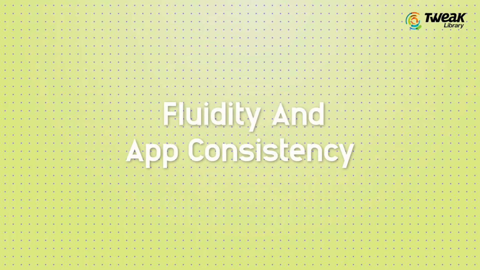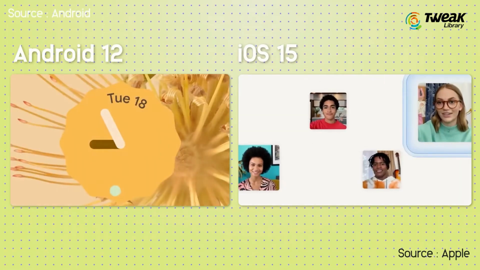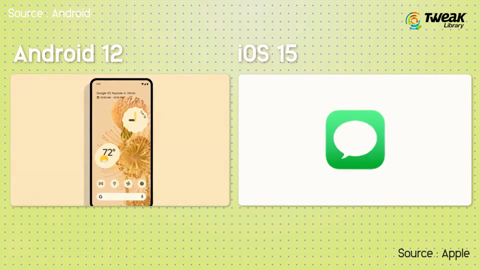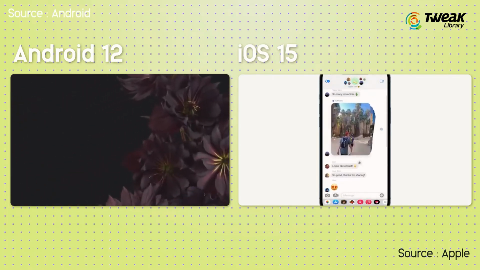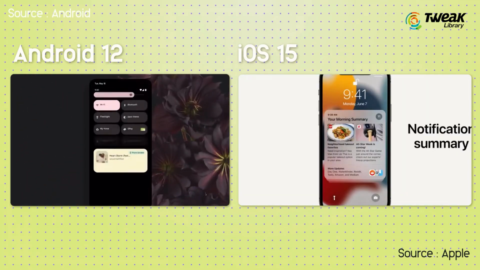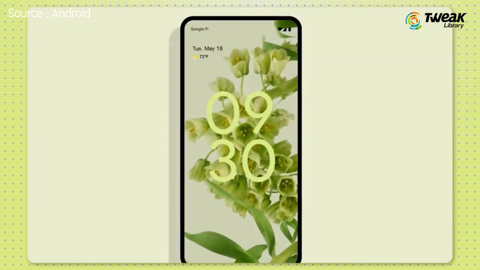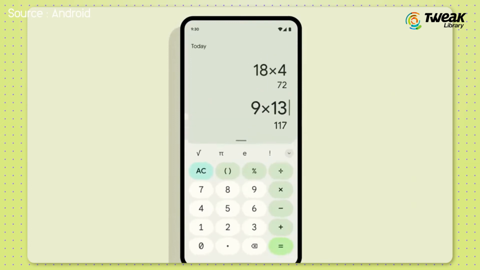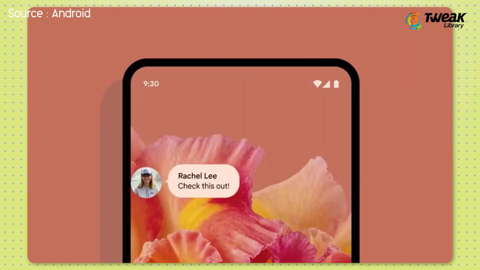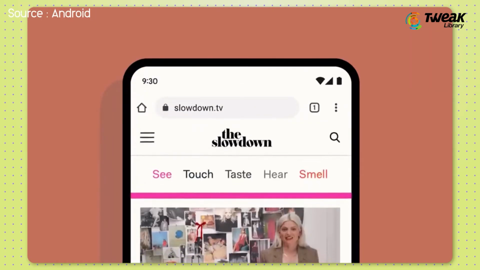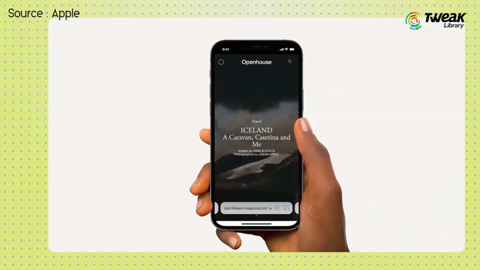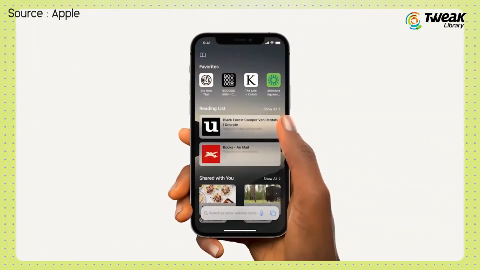Fluidity and app consistency. In this area, both Android 12 and iOS 15 are neck and neck. Just like iOS 15, Android 12 is also polished with a new look and refreshed feel. Stock Android apps like the calculator, settings menu, privacy, and game dashboards, etc. come with rounded corners and a pie chart-like display of various stats. iOS 15 gets a new look for Safari with a bottom address bar, refined notifications, and an intuitive app library.